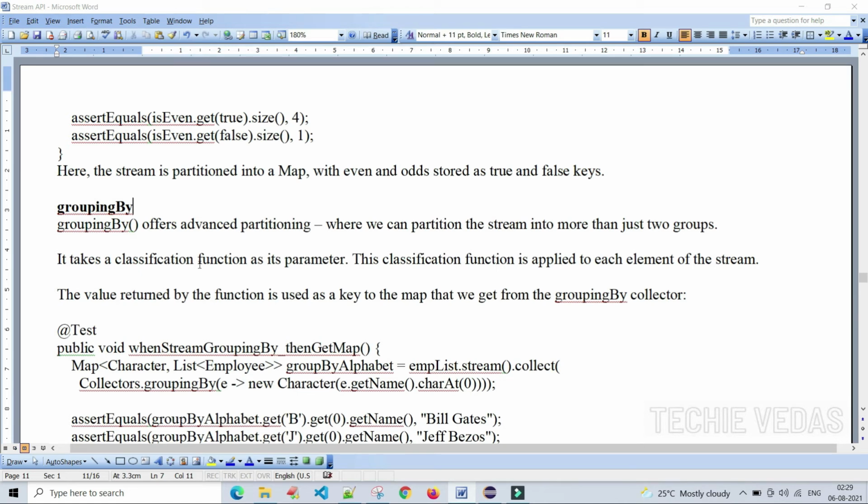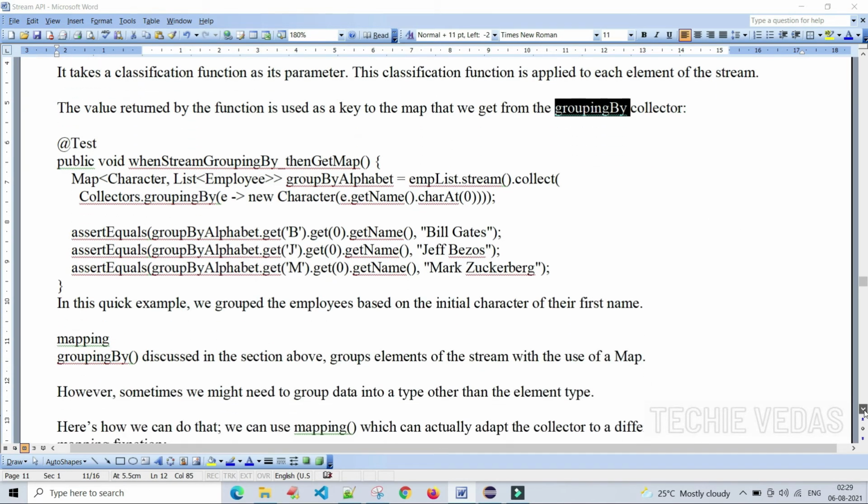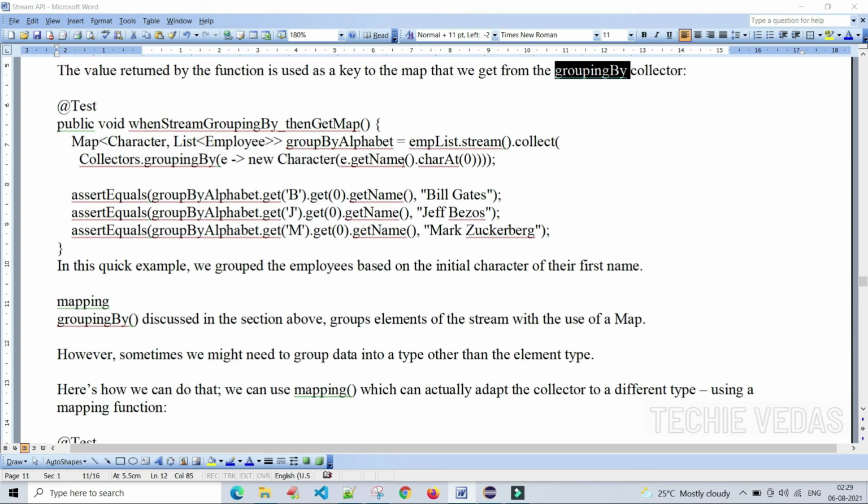It takes a classification function as its parameter. This classification function is applied to each element of the stream. The value returned by the function is used as a key to the map that we get from the groupingBy collector. It's easy as per the theoretical knowledge. Let's see the example, creating the stream.